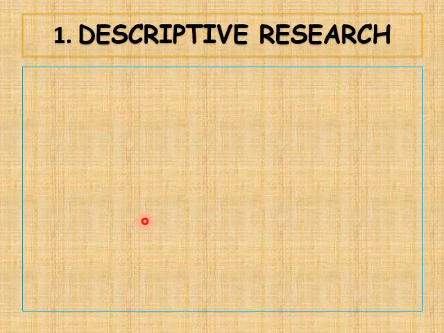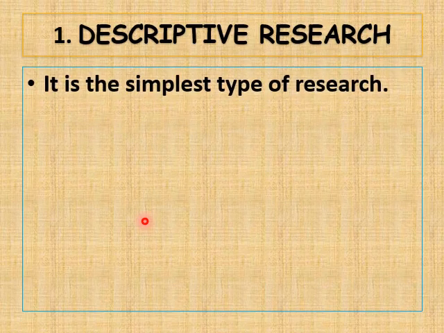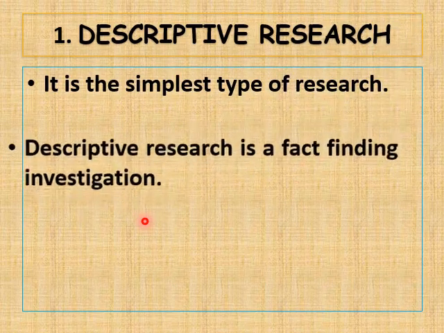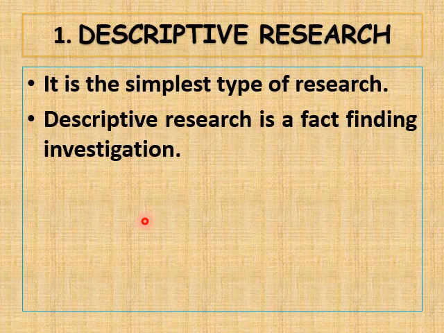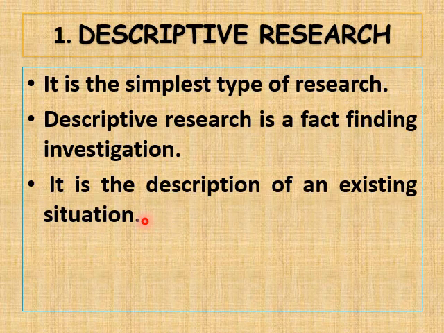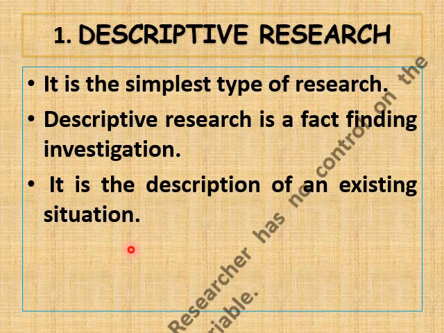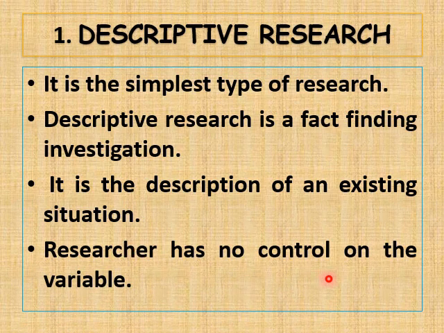Then what is descriptive research? It is the simplest type of research. Descriptive research is a fact-finding investigation. This is the investigation conducted to find facts. It is the description of an existing situation. Here we are describing an existing situation. Then the researcher has no control on the variable. There is no control on the variable by the researcher.